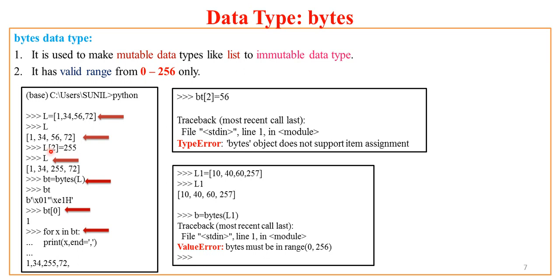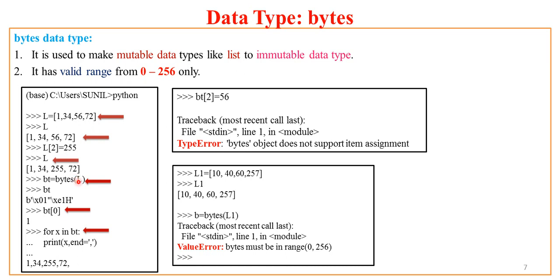Now if I try to alter the third element, that is index 2: at index 0 of L it is 1, at index 1 it is 34, at index 2 it is 56. Now I am trying to change the value at index 2, that is the third element. If I say 255 and now I inspect L, my value has got changed, that is L of 2 has got updated to 255 from 56.